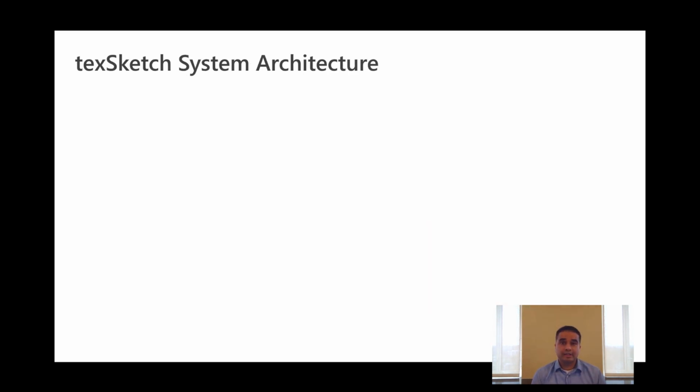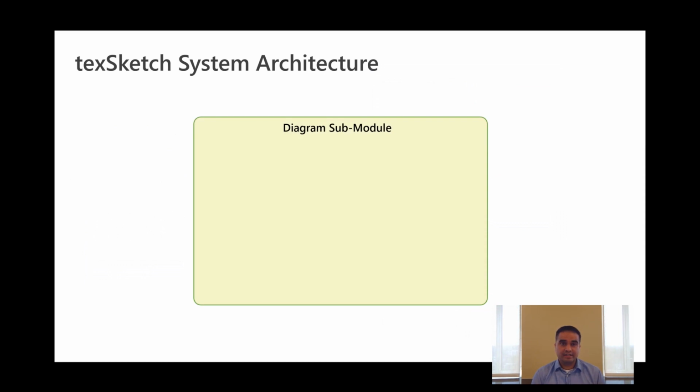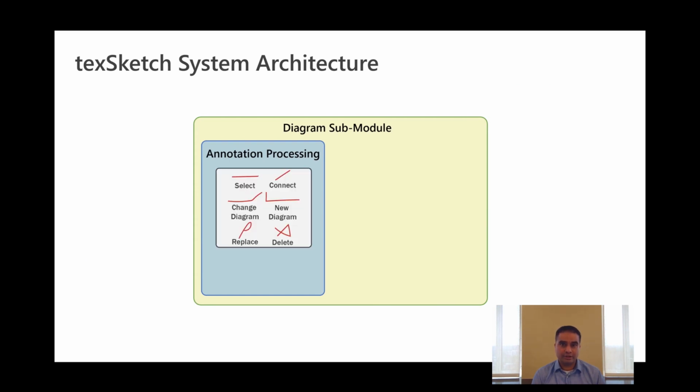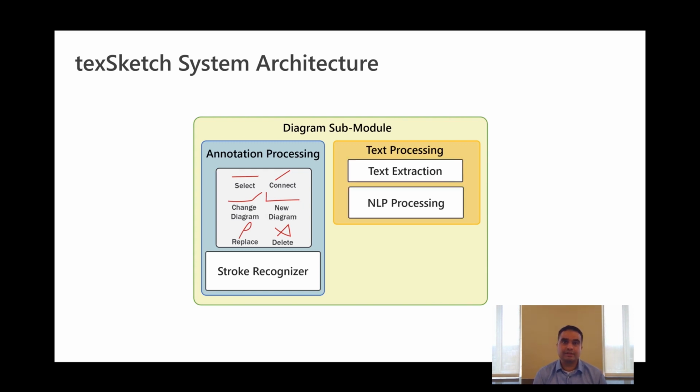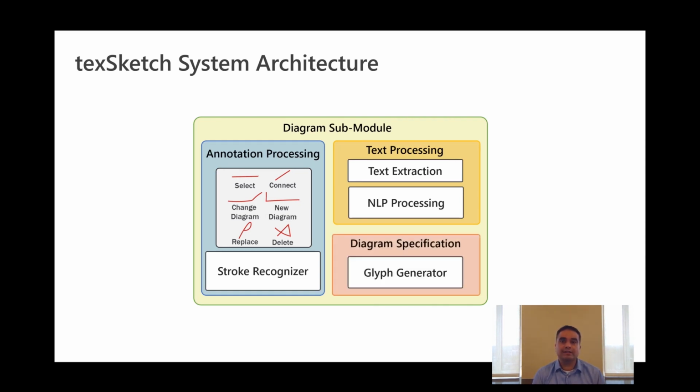To briefly go over the architecture, each diagram type in texSketch consists of three main modules. The first is the Annotation Processing module, which consists of a dictionary of mapping between annotations and diagram functions. It also includes a stroke recognizer to identify the pen annotation. The second module is the Text Processing module, which includes functionality for text extraction and NLP processing. The third is the Diagram Specification module, which generates SVG code for what the diagram output should look like.